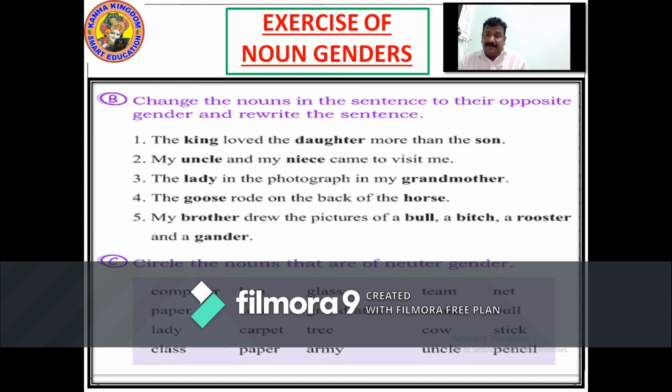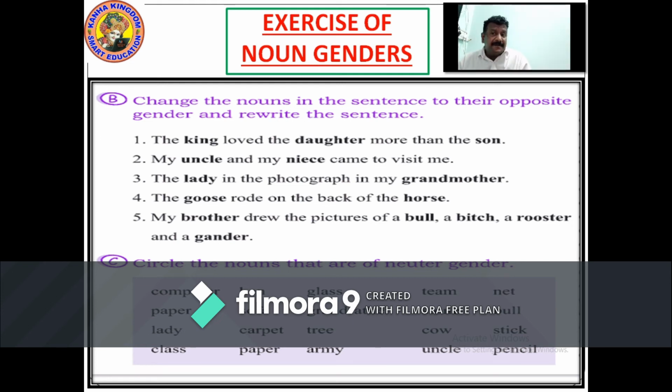Neuter are the non-living things. Computer, glass, net, paper, sofa, stone, carpet, stick, class, paper, pencil. These are the nouns of neuter gender. So now we have done the exercise of neuter gender as well.